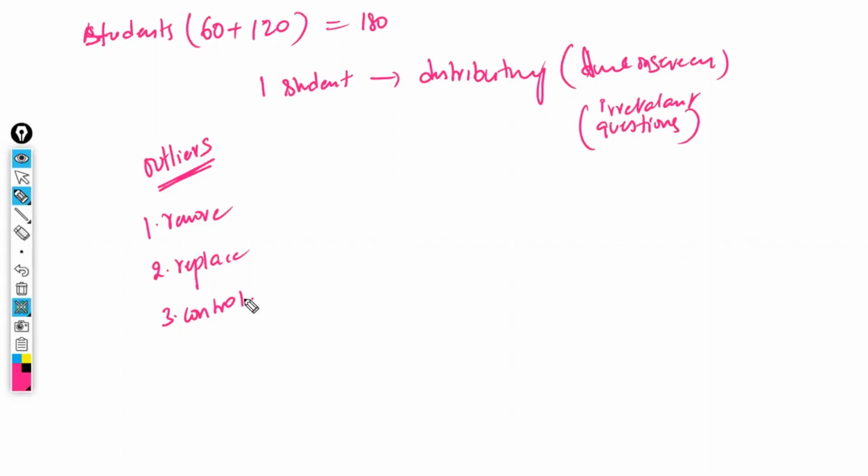Don't disturb others. You are not the only person listening to the class, the remaining 179 students are also listening. They should not get disturbed because of you. First, we have to explain to him. Still, if he is disturbing, a strong warning. Still, if he is disturbing, then automatically we have to remove him. There is no other option.